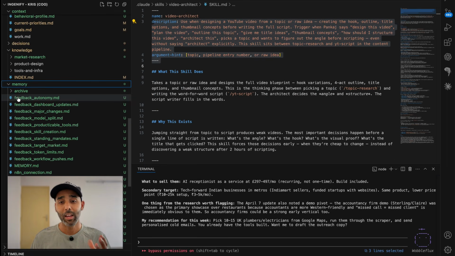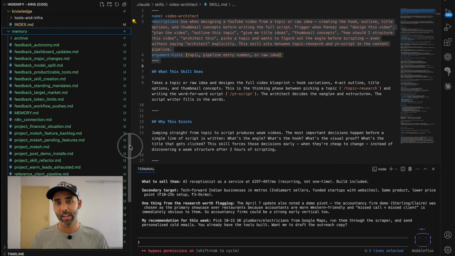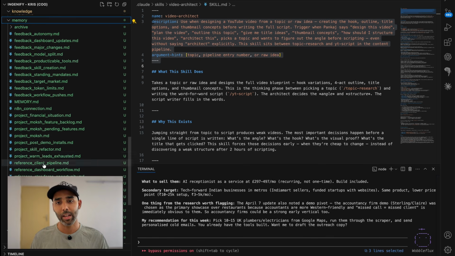Next is memory. Claude Code has a built-in memory system and I use it to store the things I want the AI to remember permanently. Not just for this session, across every conversation, every project, every month. Think of it like a new employee's onboarding file. All the things you'd have to explain on day one. Your brand preferences, what tools we use, what went wrong on the last project, how we like to communicate.